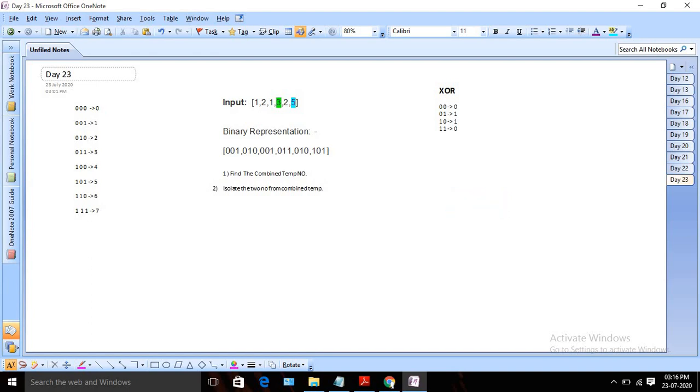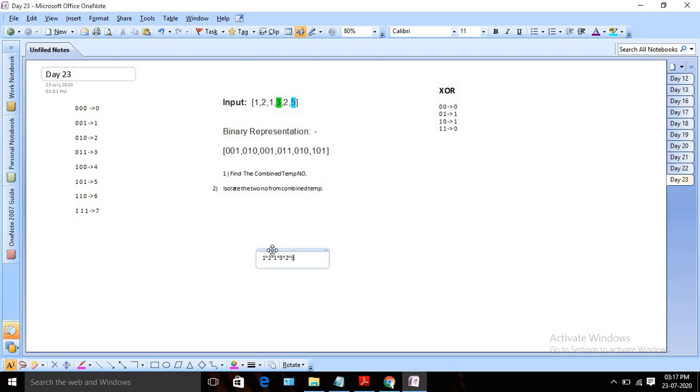Okay, so this is our binary representation, right? What we can do is take a similar approach. We can do the XOR operation of all of these. Suppose you do the XOR operation of all of these, what will your output be? It will look like this: 1 XOR 2, then again we are doing XOR with 1, again XOR with 3, then again 2, then again 5.